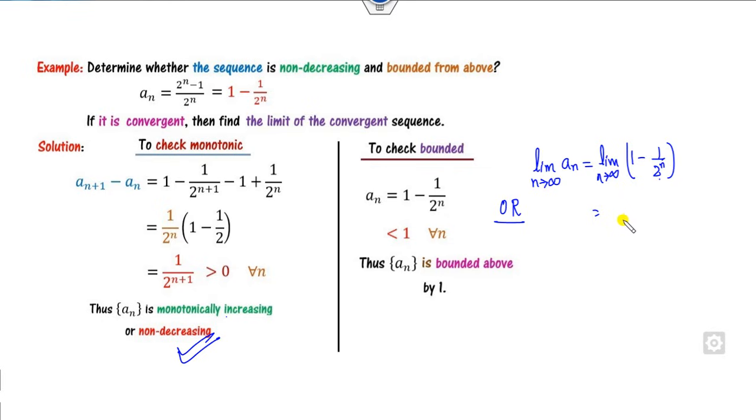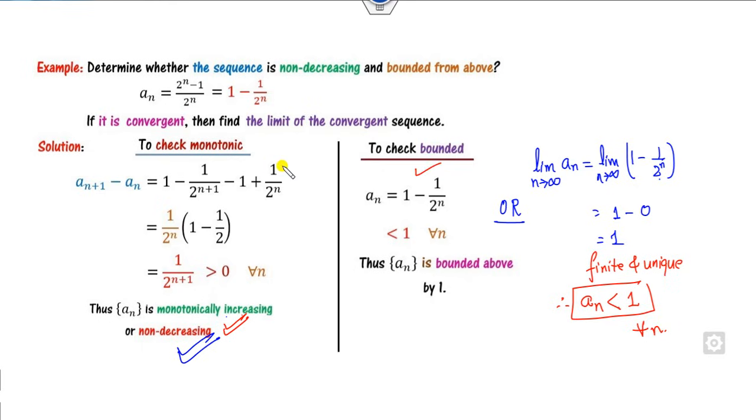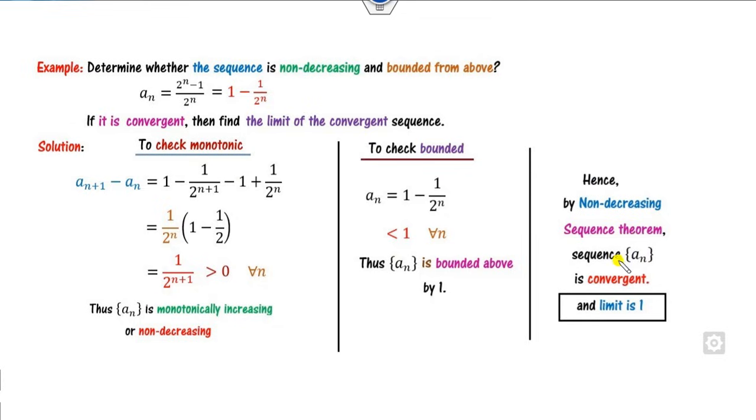This part goes to 0. 1 minus 0 is 1, which is finite and unique. Therefore you can say, because a_n is monotonically increasing, this number is less than 1 for all values of n. Since both properties are satisfied, the sequence is convergent and the limit is the upper bound. So this is called the upper bound limit. Fine.